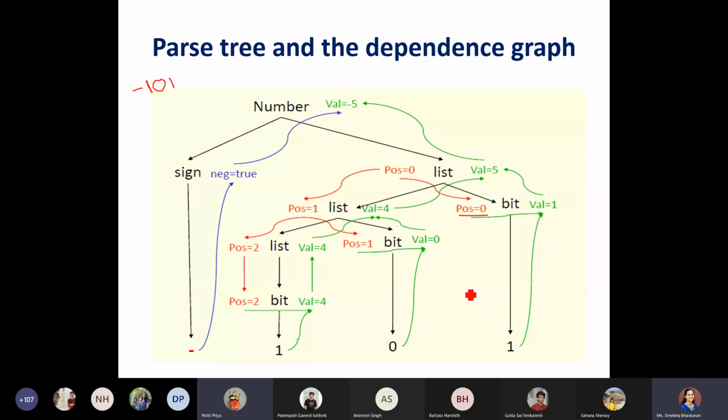And then top to bottom, the position value we are synthesizing, so it is synthesized. Can you repeat? Ma'am, there are two things, na ma'am. One is synthesized as well as inherited.